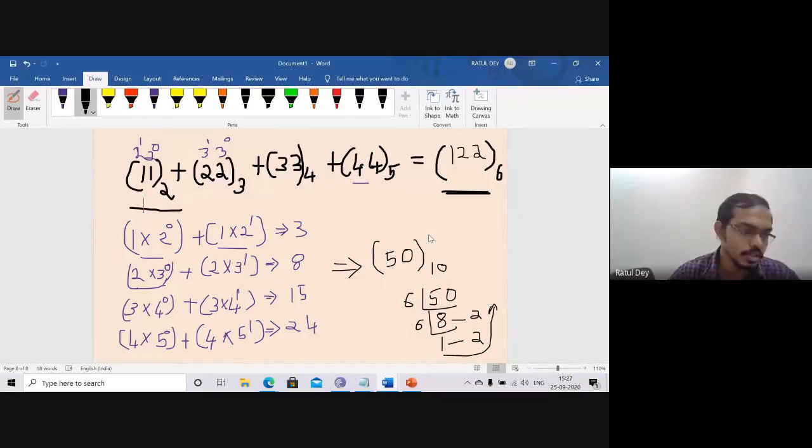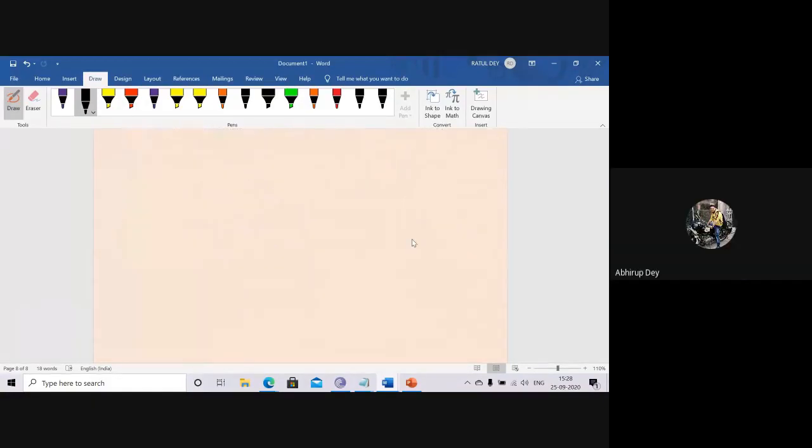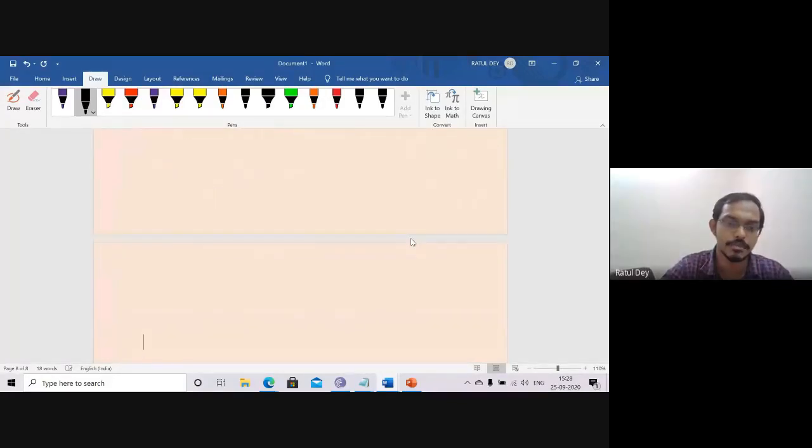Complete, sir. Okay. So in the very next, I will discuss with you the very last example for the number system. After that, we have to go for the addition and subtraction. Next, I will take another example for conversion of any number system, so you will be familiar with that. So can we change the screen? I will go for another example with you.